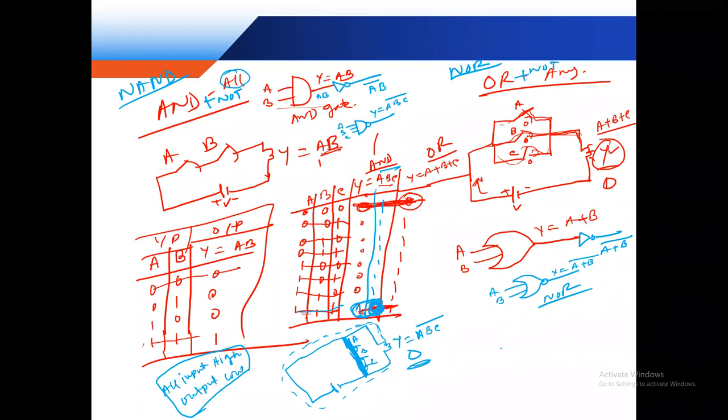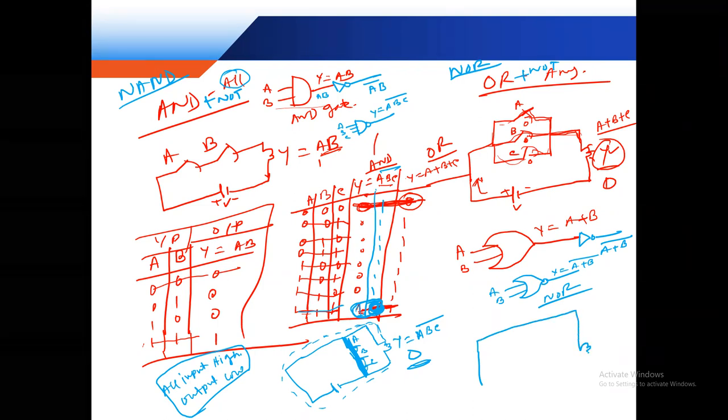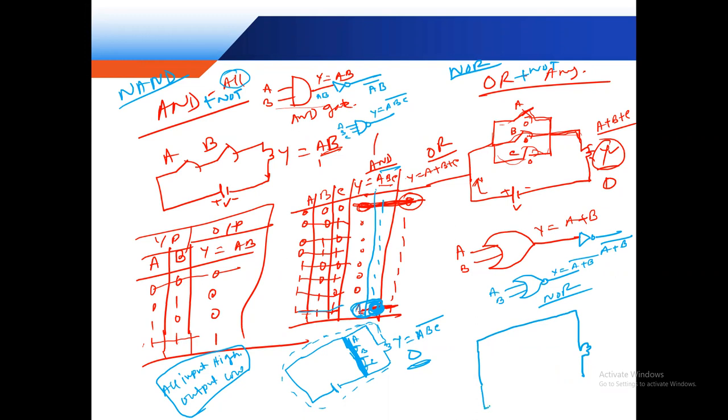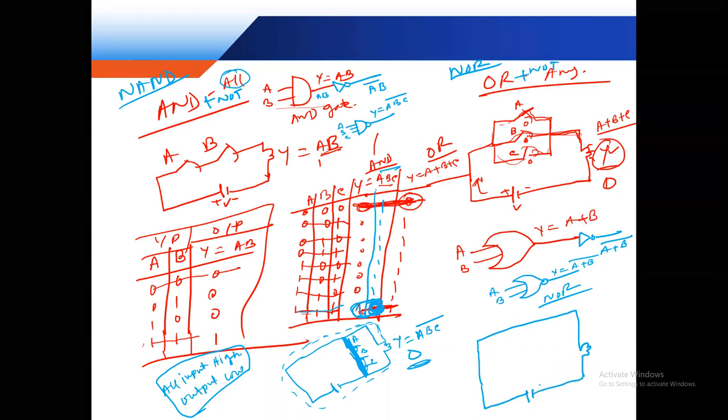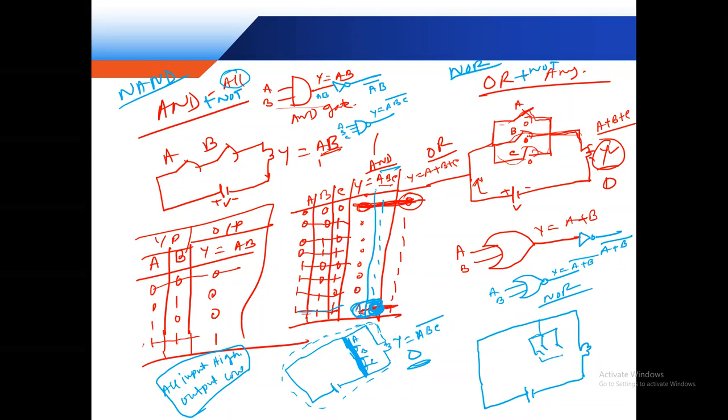And NOR is the reverse of the OR gate. This circuit has just a short path. With inputs A, B, and C, we need parallel switches, with a short path.